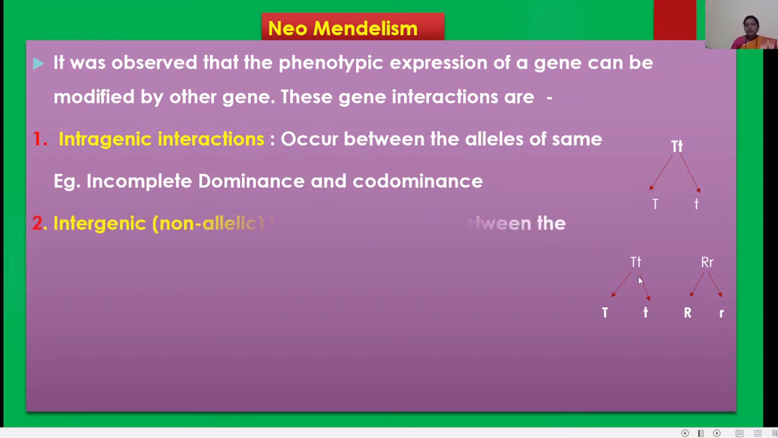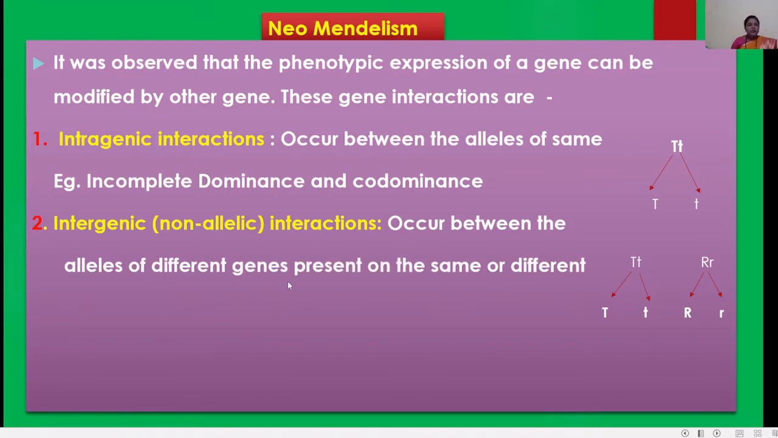Then another one is intergenic, that is non-allelic interaction. It occurs between alleles of different genes present on the same or different chromosomes. Here we see different genes: capital T small t, then capital R small r. These are the different genes present on the same or different chromosomes.